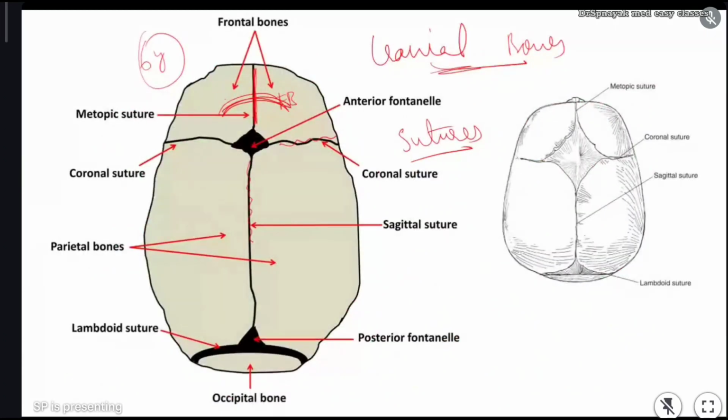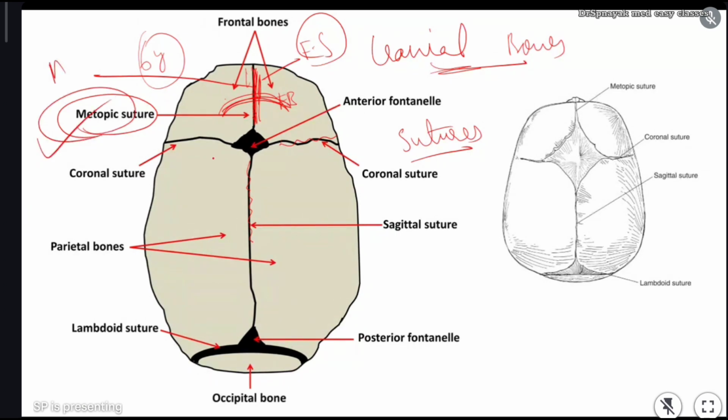That type of disappearing suture is considered synostosis. I'll just show you the image now. I told you, synostosis is also called metopic synostosis. It disappears in adults. This is the frontal suture, also called the metopic suture.